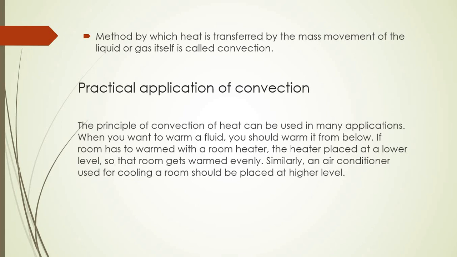So the convection current is generated and it works more efficiently. That's why it is fitted at a higher level.